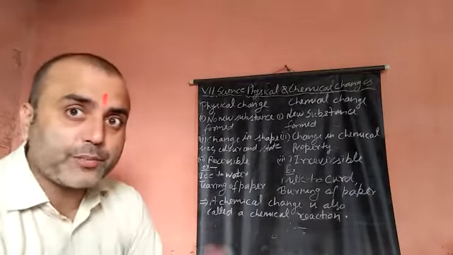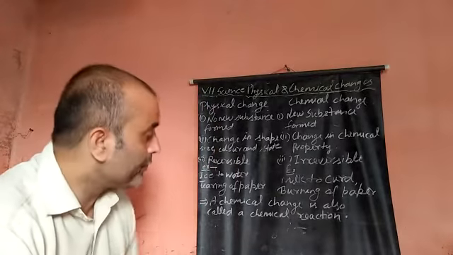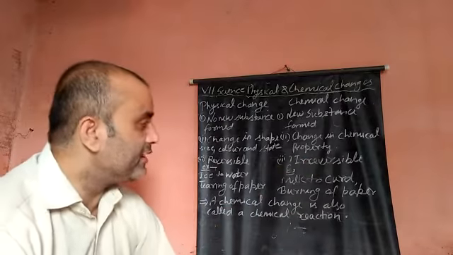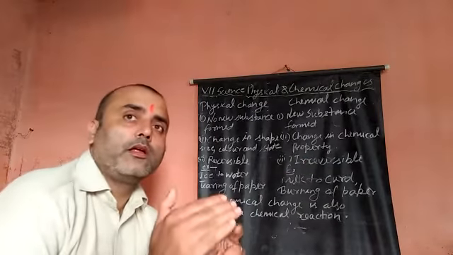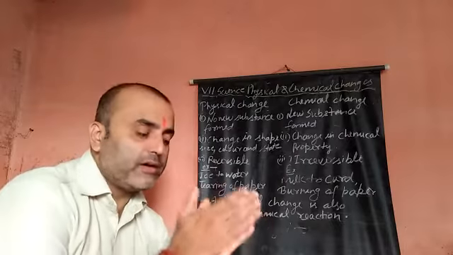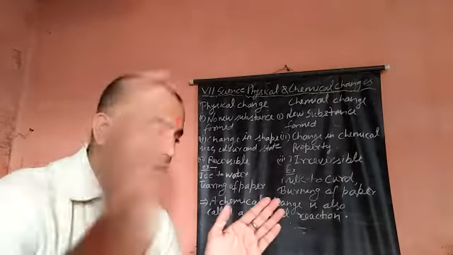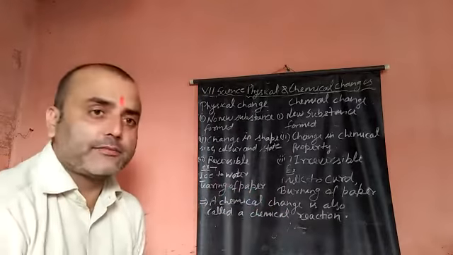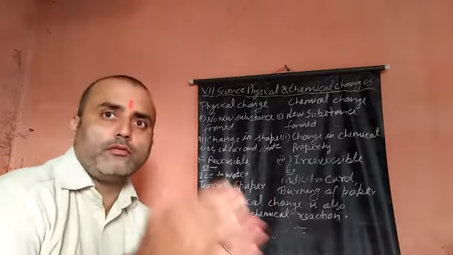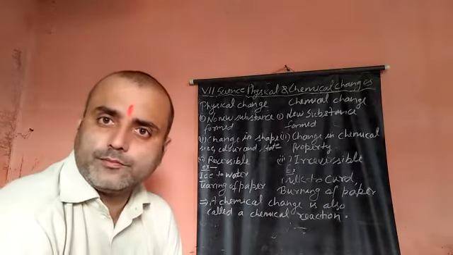And it is an irreversible change. Irreversible means if one substance changes into another substance, then from that substance we cannot get the original substance back. Is it clear?